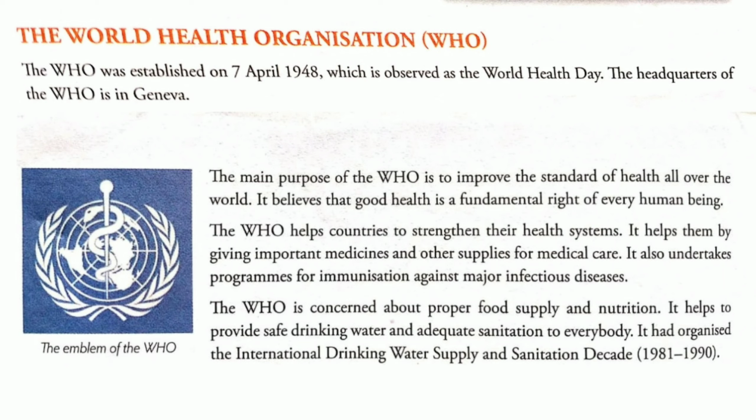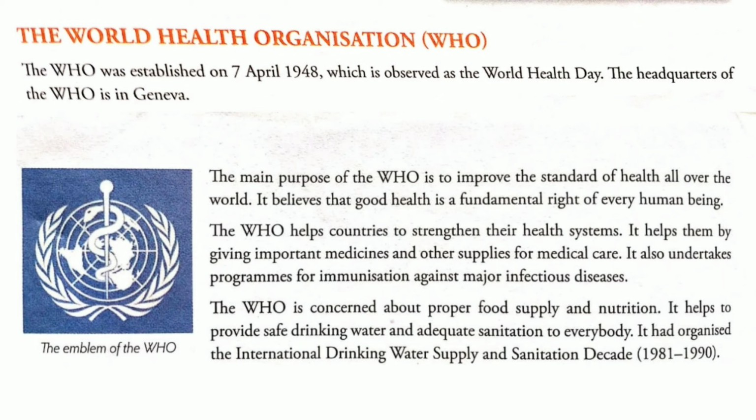It also undertakes programs for immunization against major infectious diseases. So whichever country is suffering from a particular kind of disease, the UN targets it and tries to provide the medicine for those specific diseases where the government is unable to have proper vaccination or immunization. In order to eradicate such things, the immunization program or vaccination is maintained. As for corona now, different countries are working very hard to get a vaccine against the disease. This is how all the countries work together.